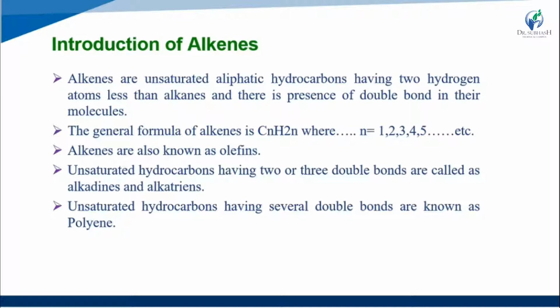Unsaturated hydrocarbons having several double bonds in their structure are known as polyenes.